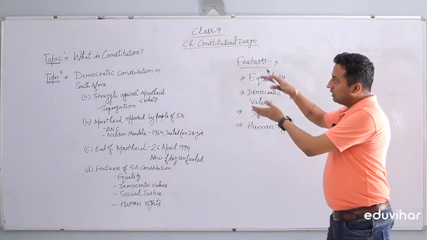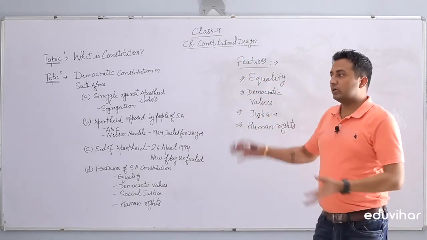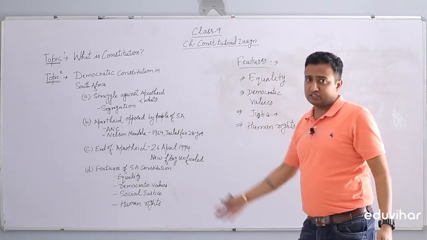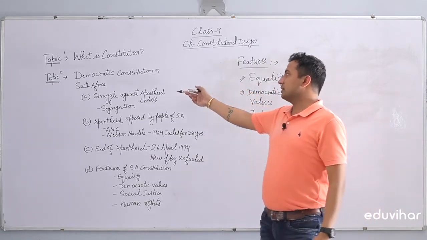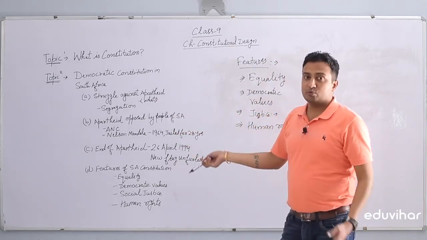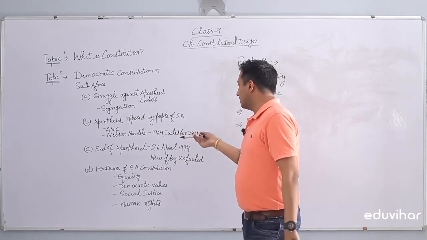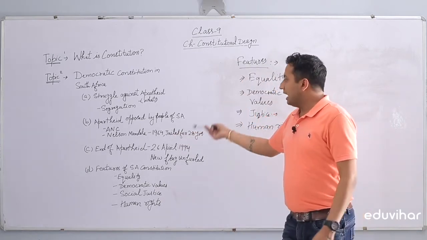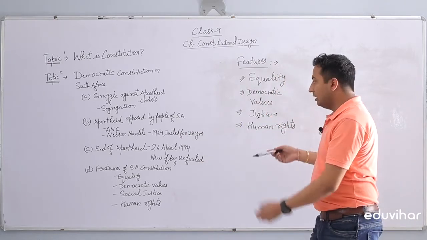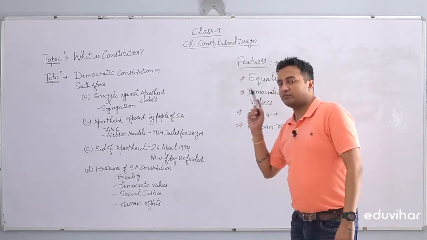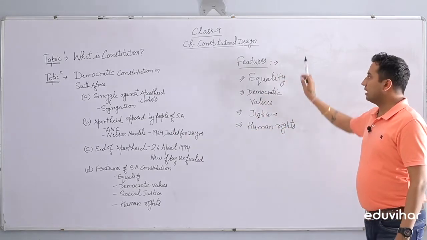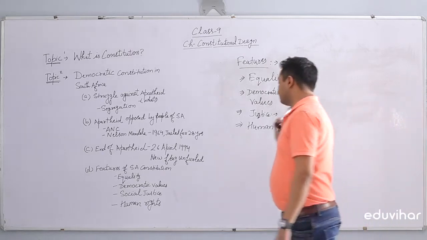So that's how we have unfolded the democratic story, the democratic constitution of South Africa, in this topic. There was a struggle against apartheid initially. Blacks were segregated. Apartheid was opposed by ANC and Nelson Mandela. He was jailed for around 28 years. On 26th of April 1994, this apartheid system ended. The new flag of the Republic of South Africa was unfurled. Ultimately, we have a constitution of South Africa based on these values, right?